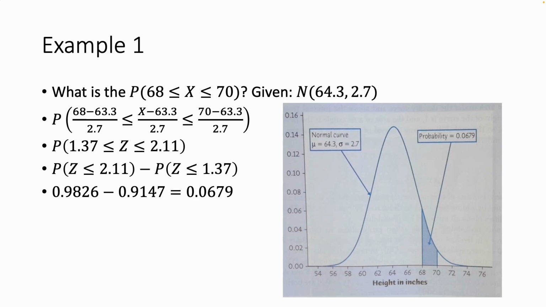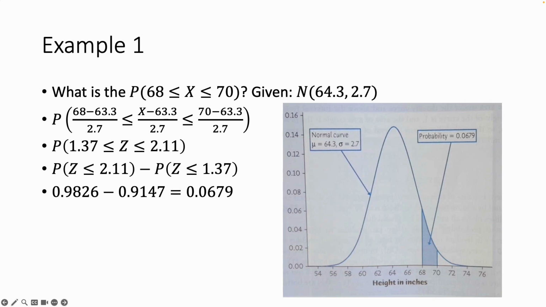So how likely is it that if we were to select a person at random, that they would be between 68 and 70 inches tall? To give you reference, that'd be between 5'8" and 5'10". So what is the probability that the people fall under that realm there? Fairly low, right? So we're talking about a fairly small group of people here. If we were just to walk in off and grab somebody and say, well, what's the probability that person is in that realm? They are 68 or 69 or 70 inches tall. Keeping in mind that this is a continuous curve, which means we could even talk about there being 68.2 or 68.3 or 68.4, all right?